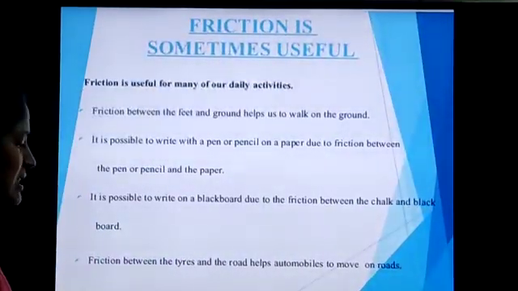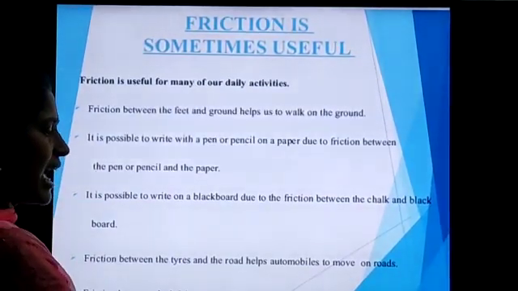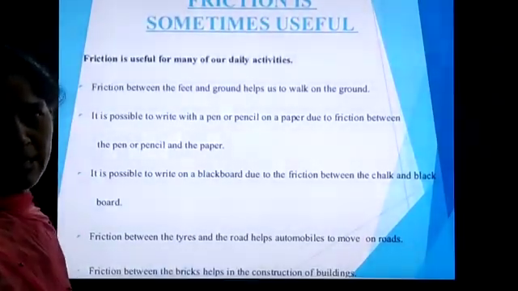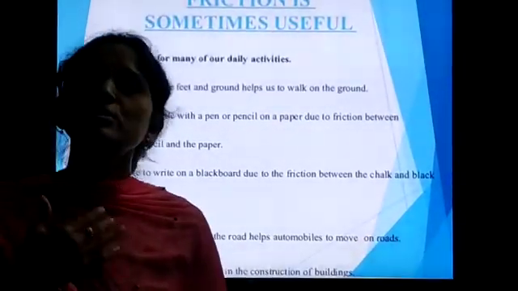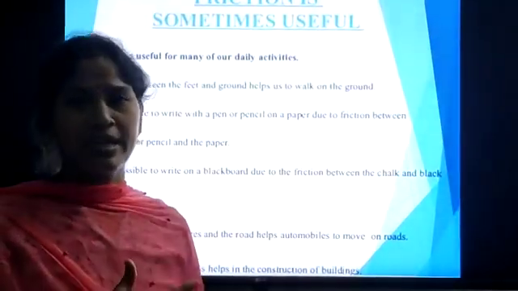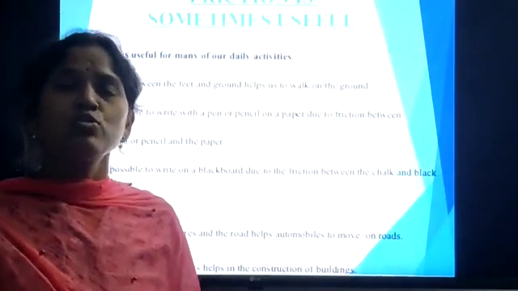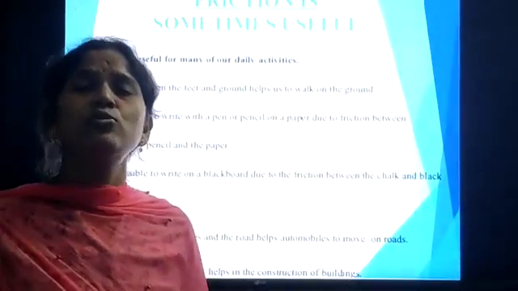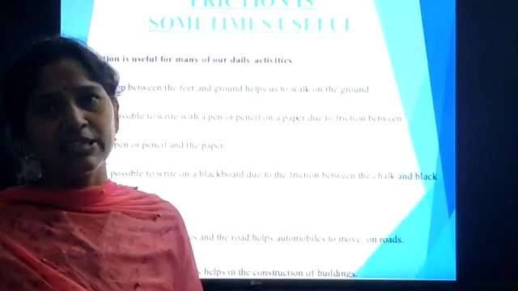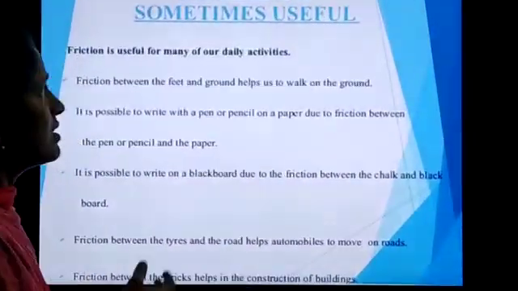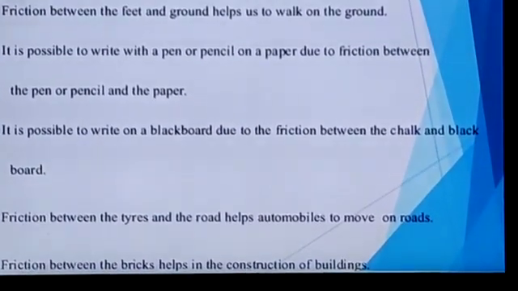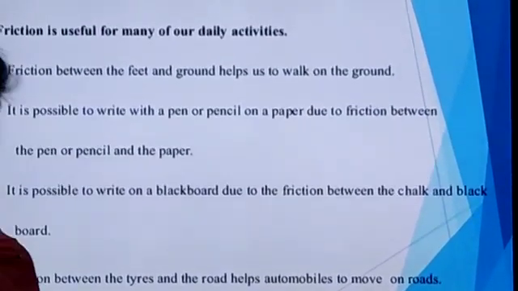And the last one is friction between the bricks helps in construction of buildings. Suppose there is no friction, we can't build any building. That means we cannot construct any buildings. So friction is very useful in our daily activities. So these are some of the uses of friction in our daily life.